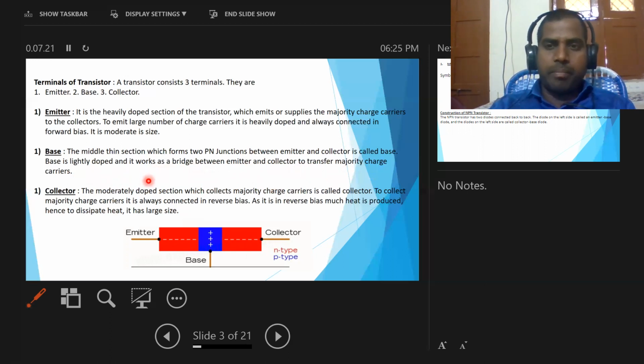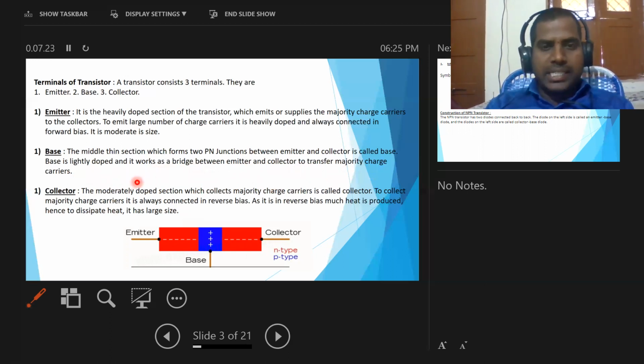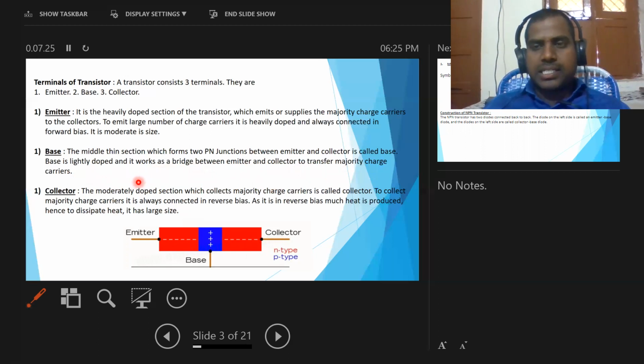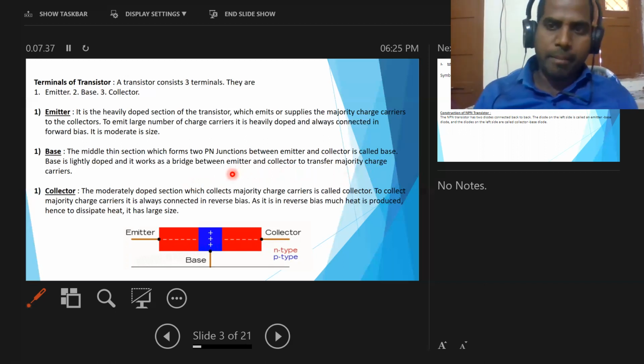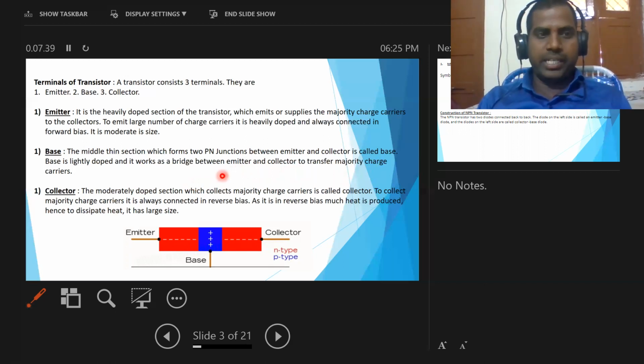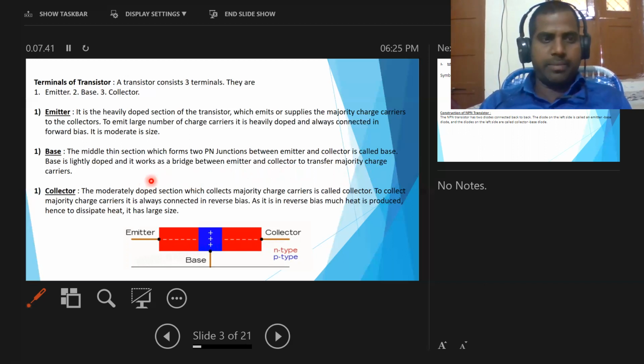Its main work is to transfer the charge carriers through it from emitter to collector. That is the work of the base.